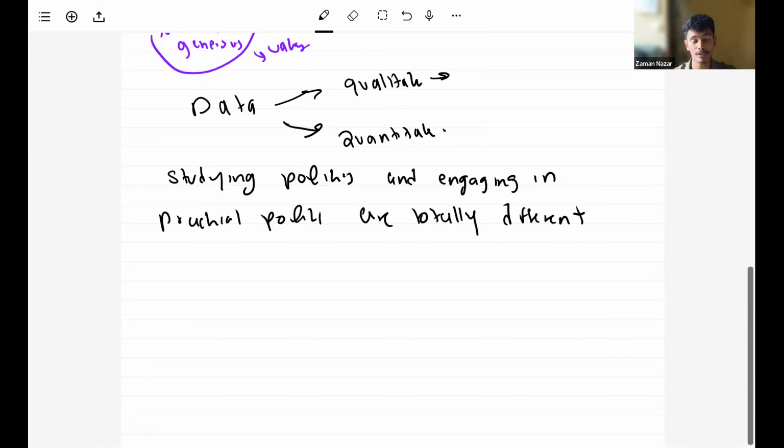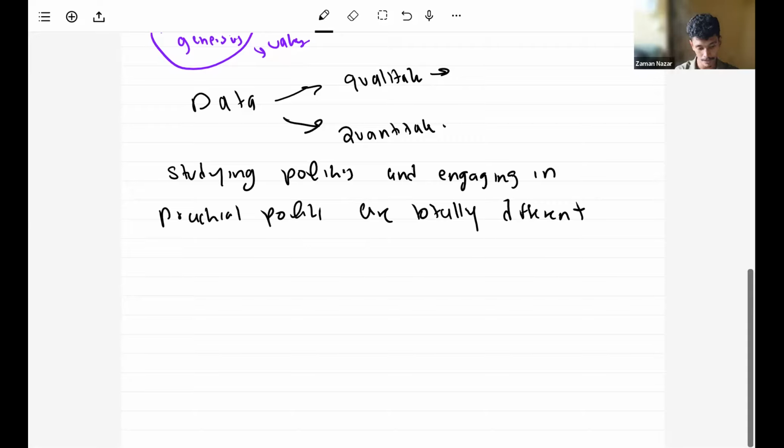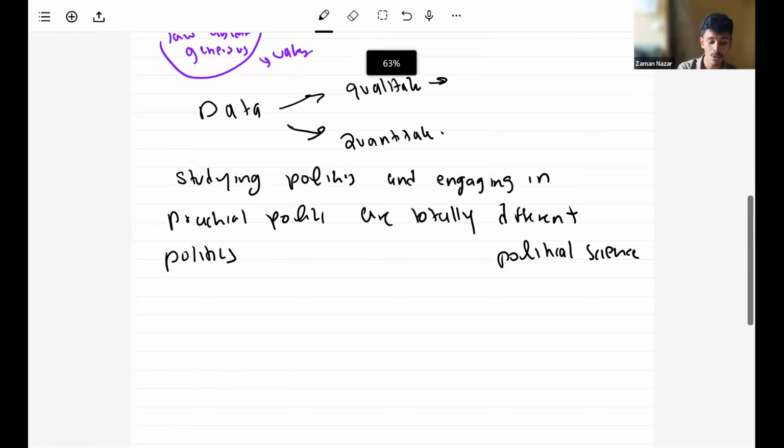So they are two different things. So in here, we have politics on one hand, and we also have political science on the other hand, right? Political science. When it comes to politics, I'm very briefly saying the differences.